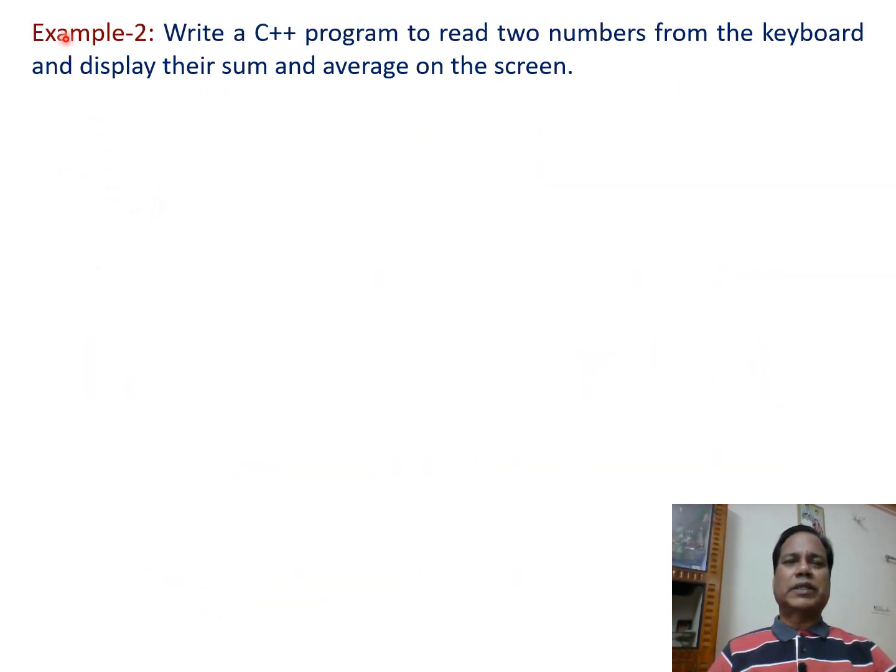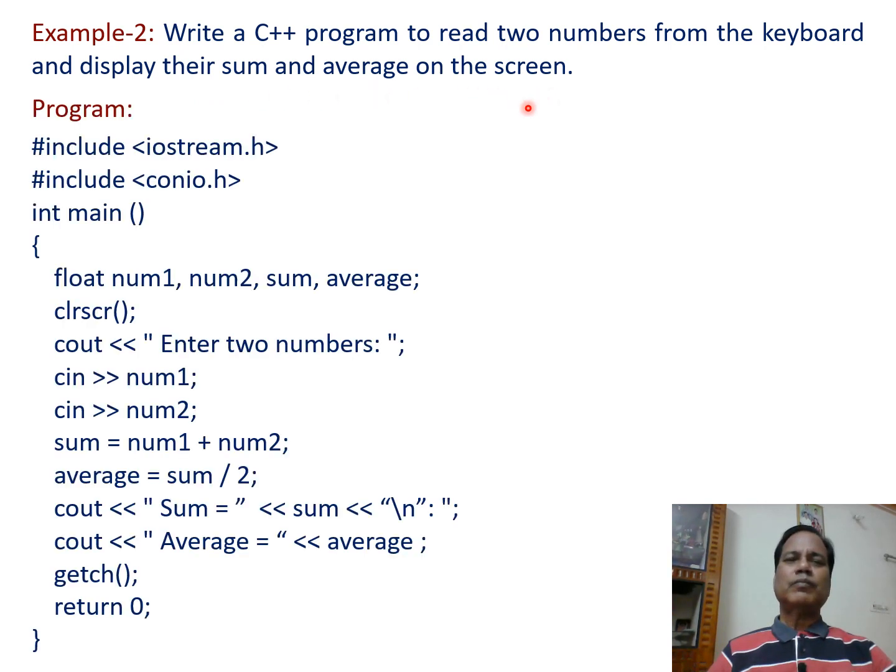Now let us consider the second example. In this second example, we have to write a C++ program to read two numbers from the keyboard and display their sum and average on the screen. So a program can be written like this one. Now let us try to understand this program.